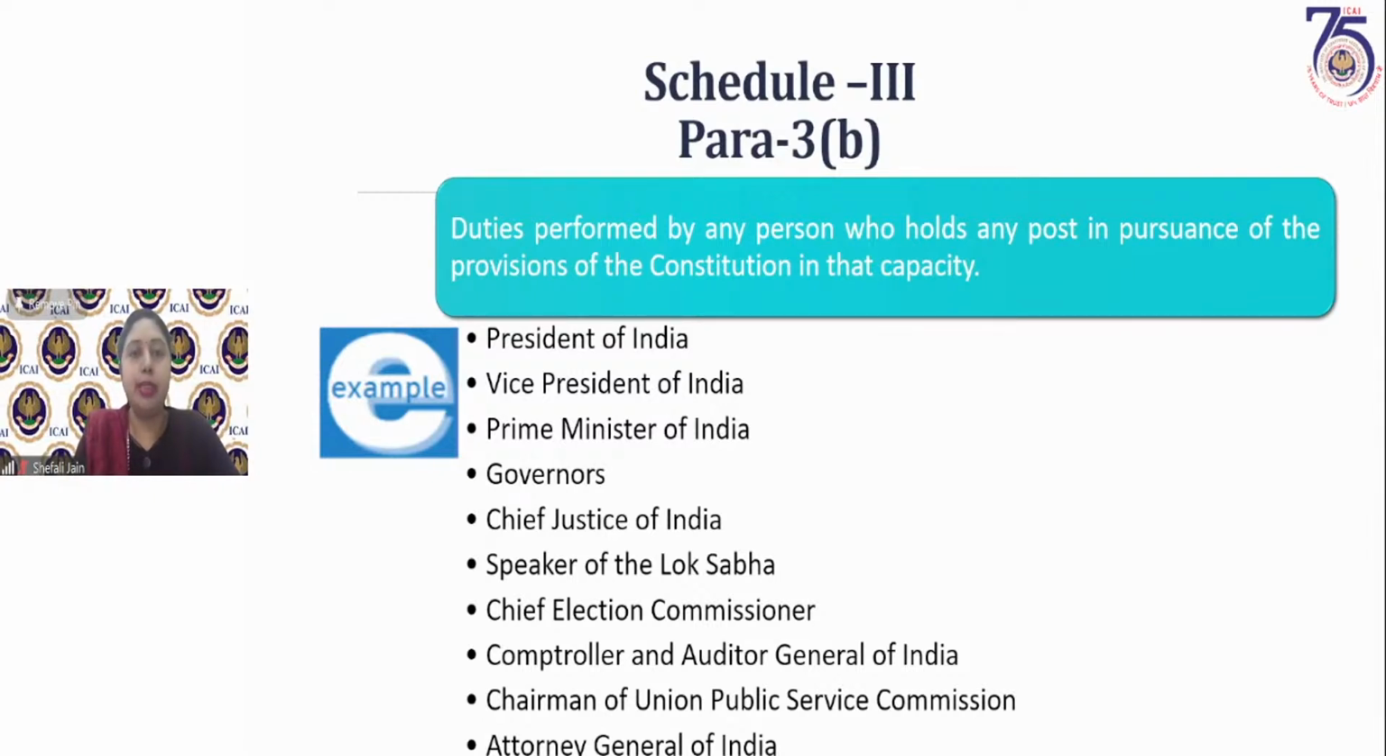Now, certain examples are there with us. Who are these persons who hold any post in pursuance of the provisions of the constitution? They are the President of India, Vice President of India, then Prime Minister of India, all governors of all the states, Chief Justice of India, then Speaker of Lok Sabha, Chief Election Commissioner, CAG, Comptroller and Auditor General of India, then Attorney General of India, and Chairman of UPSC, Union Public Service Commission. There can be other examples also. I have taken a few examples to give you an idea that these are the persons, and obviously the intention of law is not to tax them for the duties which they are performing.